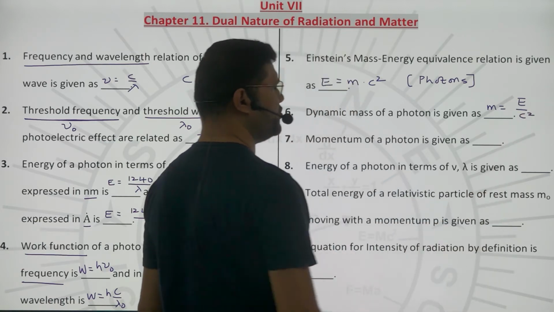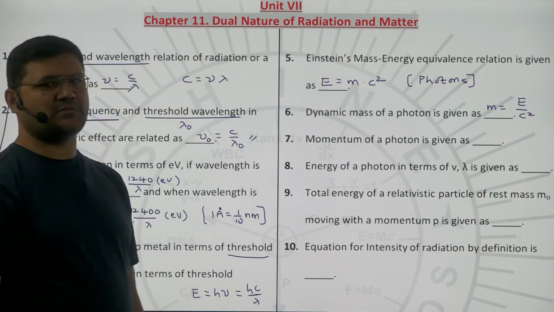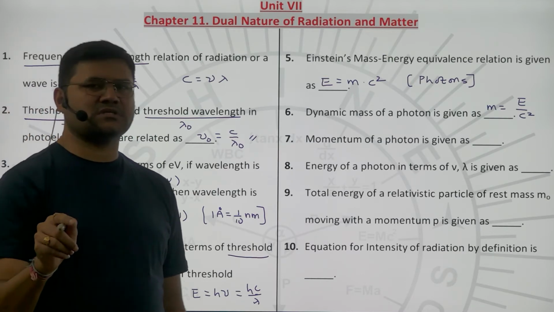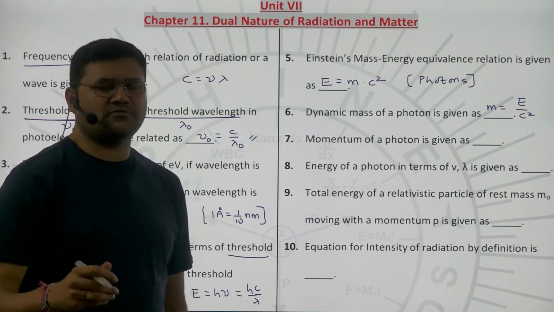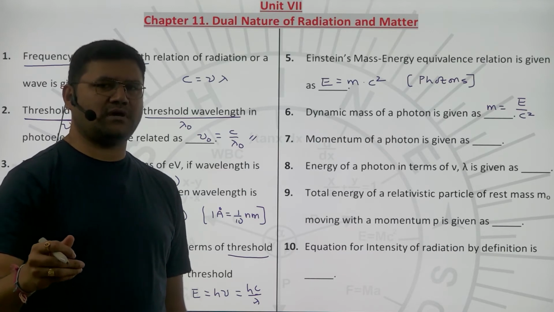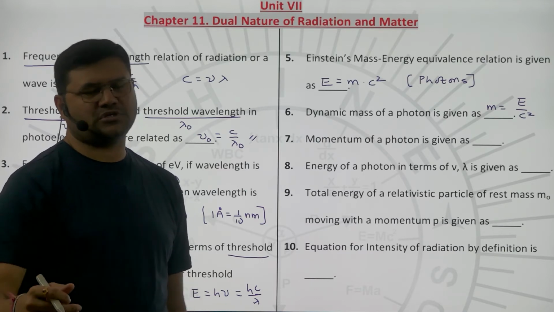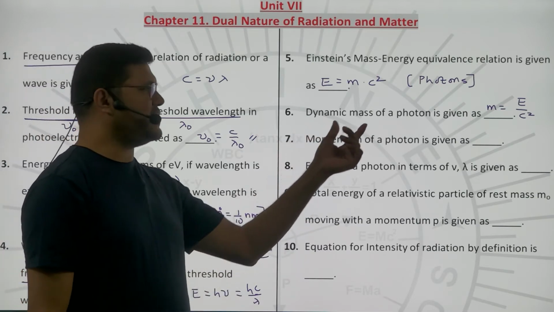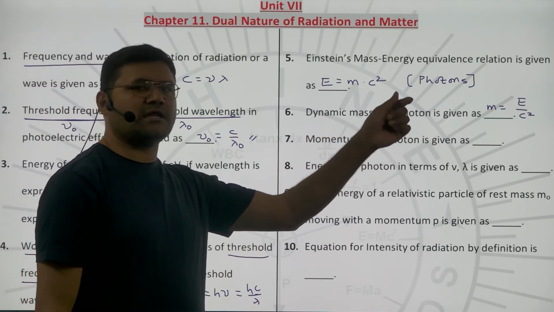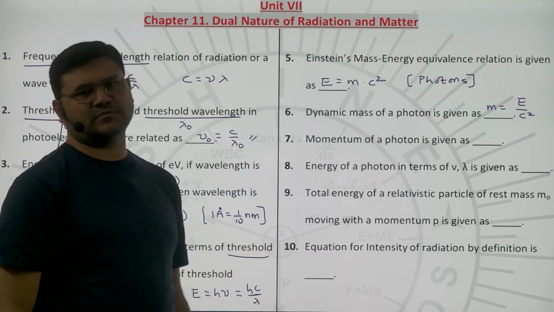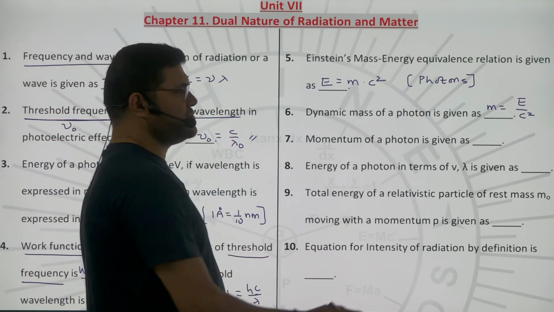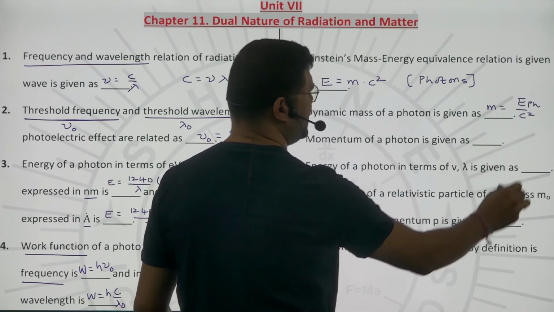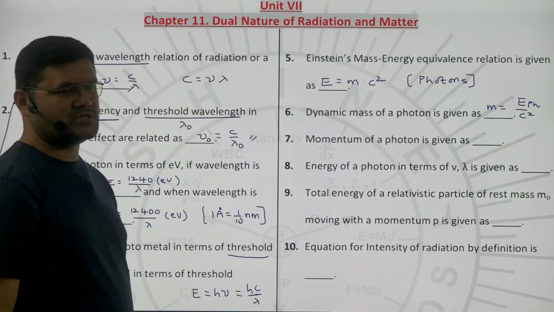And let me also tell you why it is specified to be dynamic mass only. Because the rest mass of a photon is 0. A photon only has energy when it is in motion. When a particle is in motion, it is called a dynamic particle. Hence, dynamic mass of the photon. That dynamic mass depends on the energy of the photon, so it is the energy of the photon by the speed of light squared.